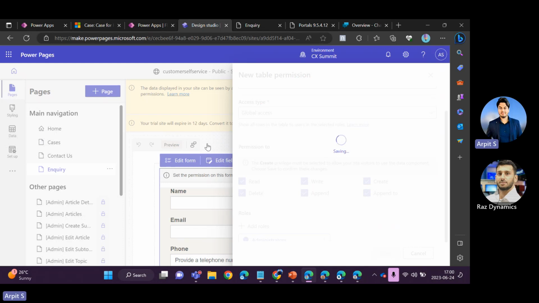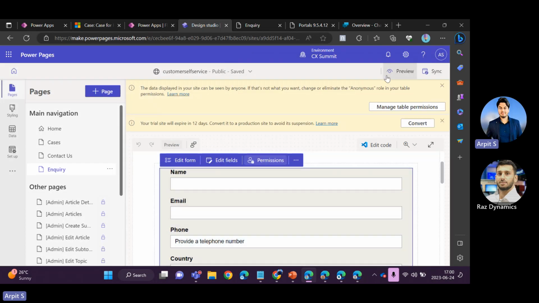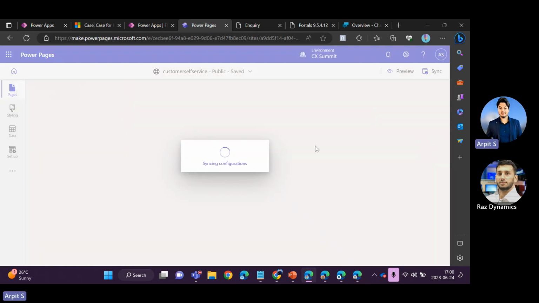So earlier this restriction was not there. And recently, with the introduction of the Power Pages Studio, Microsoft will not let you expose any Microsoft Dataverse table to the external audience. You have to provide the permission in order to access that.